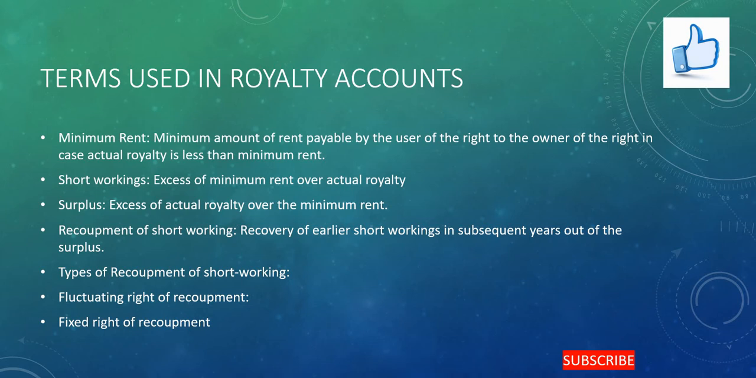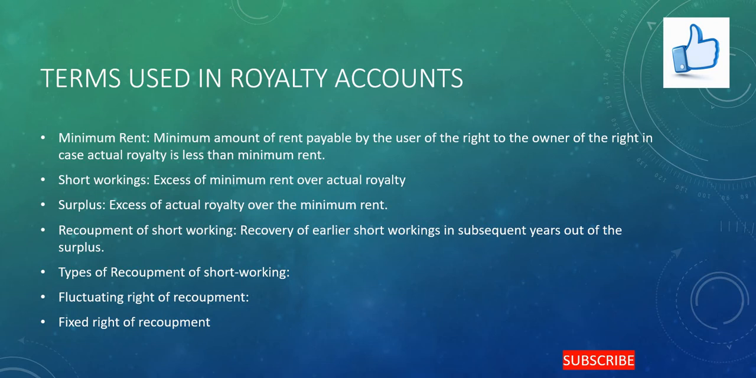Suppose the actual royalty is greater than the minimum rent, then the minimum rent need not be paid. In such a case, the actual royalty has to be paid. So it is the minimum rent which is to be paid by the user of the right to the owner of the right in case the actual royalty is less than the minimum rent. The owner is entitled to get the fixed minimum rent in case the royalty does not exceed this amount.